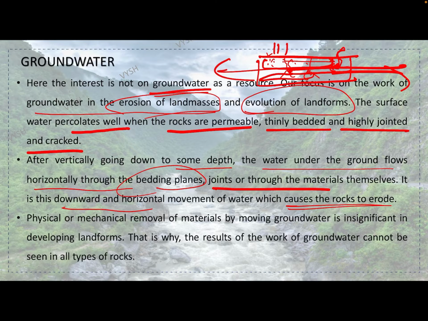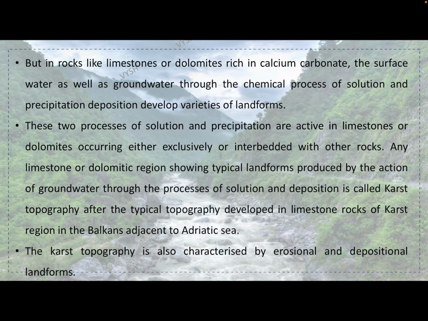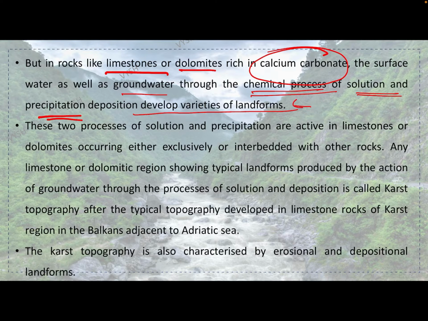Physical or mechanical removal of materials by moving groundwater is insignificant in developing landforms. That is why the result of the work of groundwater cannot be seen in all types of rocks. But in rocks like limestones or dolomites rich in calcium carbonate, the surface water as well as groundwater, through the chemical process of solution and precipitation deposition, develops a variety of landforms.